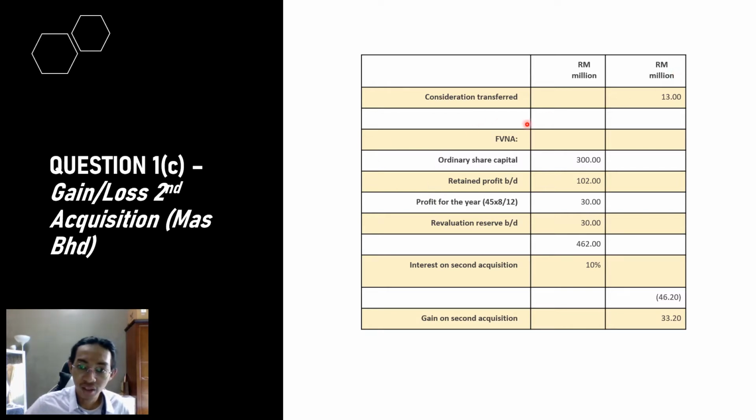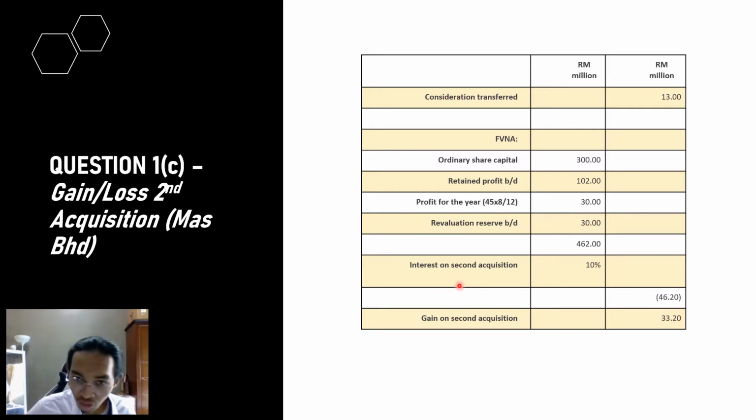Next, we find the FVNA, fair value net asset. For the ordinary share capital, 300 million, we take it from the statement of change in equity given. The retained profit brought down, also taken from the statement of change in equity, is 102 million. Profit for the year, also from the statement of change in equity, is 30 million. Revaluation reserve brought down is 30 million, also taken from the statement of change in equity. So we get 462 million here.